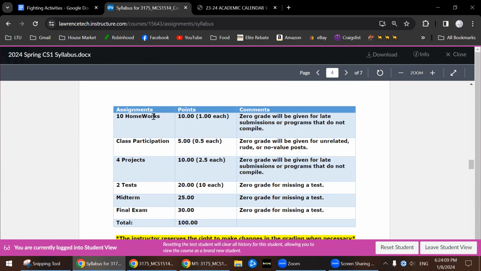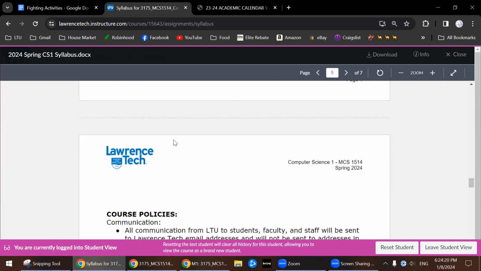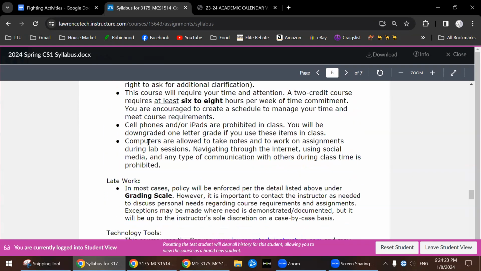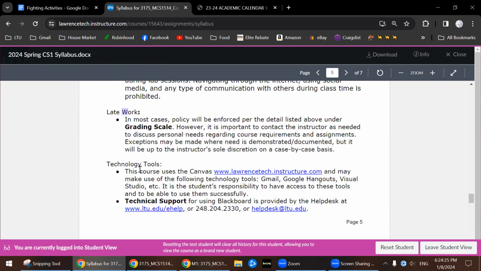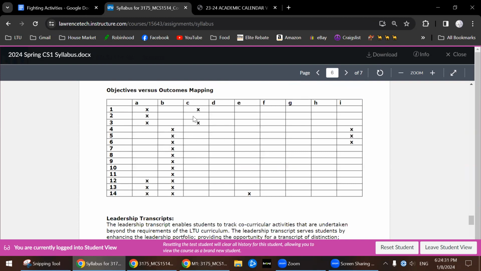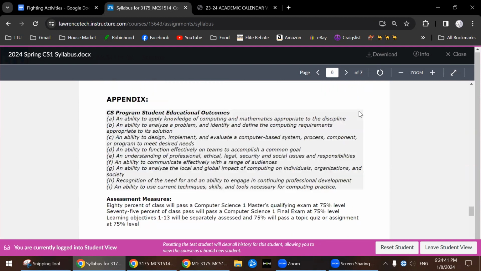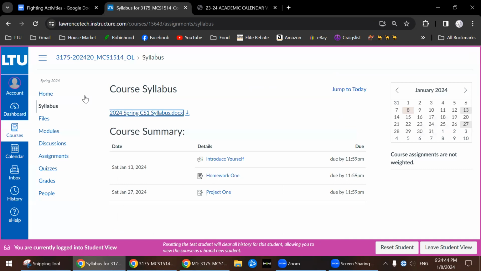0.5 each, and then you have 10 homeworks, which are 1 each. You can go ahead and read about student assessment, about plagiarism, course policies, late work. We mentioned late work. And appendixes, this is the map, what objective for which week or which module. Expectations of me. Yeah, so this is basically it for the syllabus. You can always ask me questions.